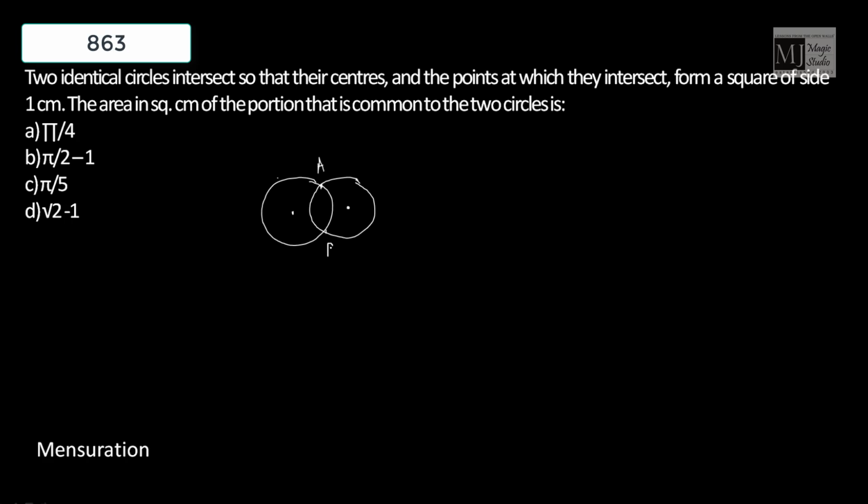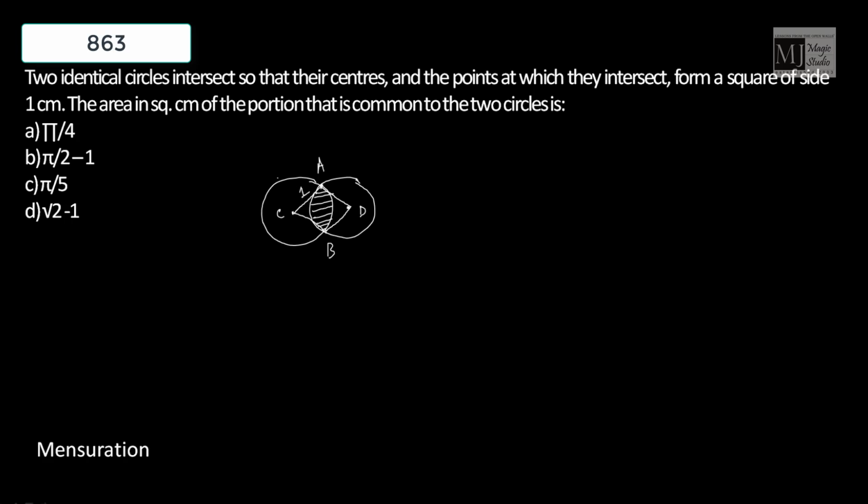Let me mark them A and B, and the centers are C and D. So AC, CB, AD and BD are joined, and this is a square of length 1 centimeter. The question asks for the area in square centimeters of the portion that is common to the two circles. We are looking for this common area.